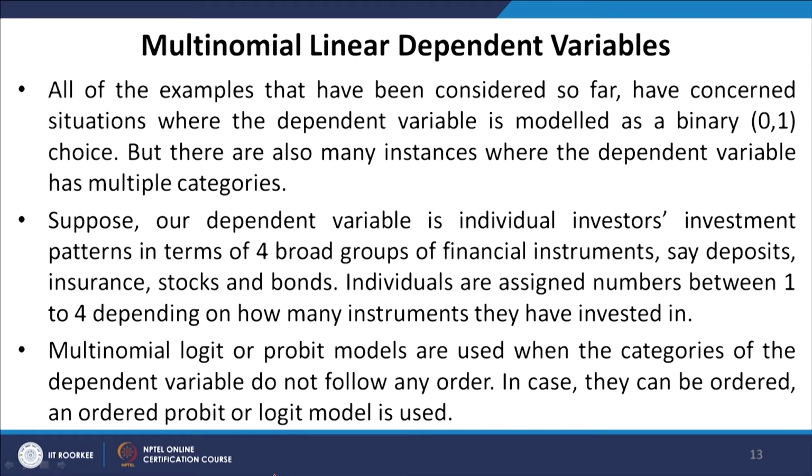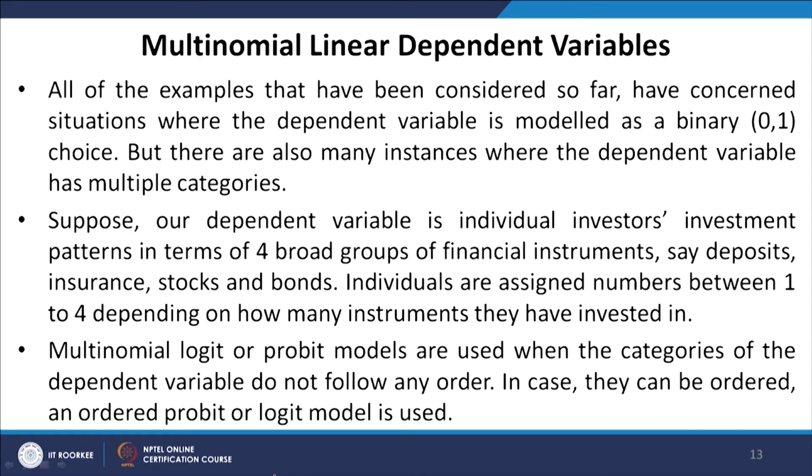Individuals are assigned numbers between 1 and 4 depending on how many instruments they have invested in. So, for example, if an individual holds only deposits, then he would have a score of 1. Someone who holds money in deposits, stocks and bonds will have a score of 3. Someone having all 4 instruments will have a score of 4, and so on.